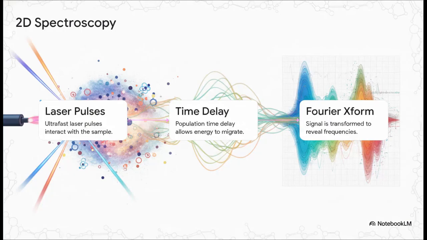To actually watch this ultra-fast energy transfer happening inside the FMO complex in real time, scientists had to deploy 2D electronic spectroscopy. This incredibly advanced process works in 3 elegant steps. First, a highly precise sequence of ultra-fast laser pulses interacts directly with the sample. Second, there's a specific time delay, called the population time, which allows the energy to actually migrate through the system. And finally, the resulting signal is captured and Fourier transformed. This takes a raw, complex time domain signal and converts it into a gorgeous visual map of frequencies.